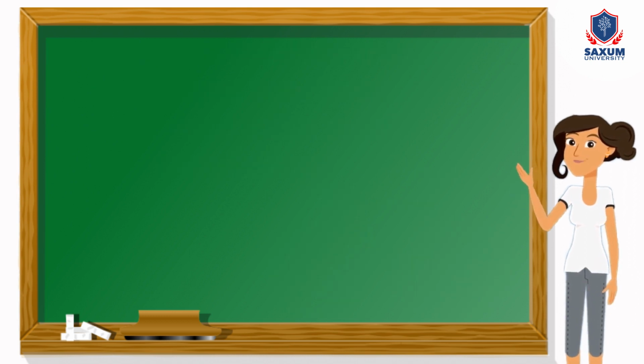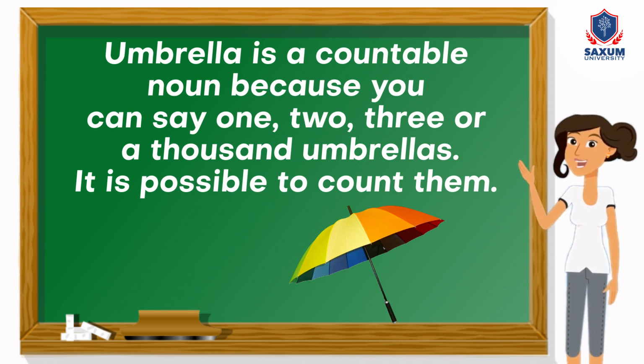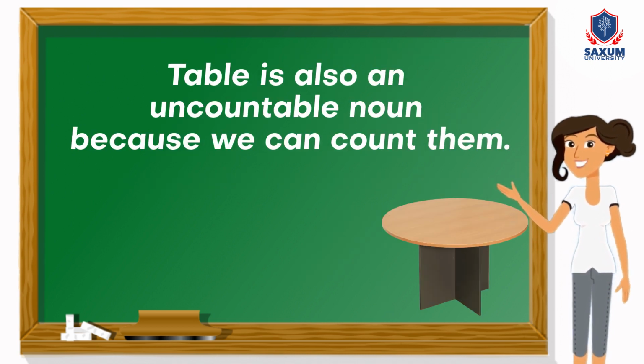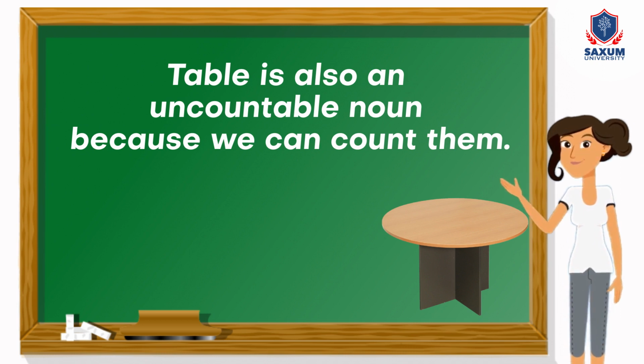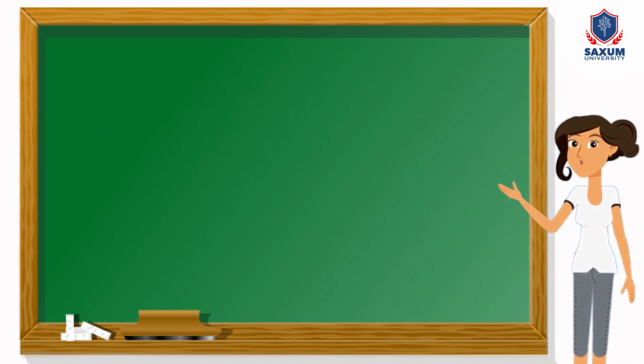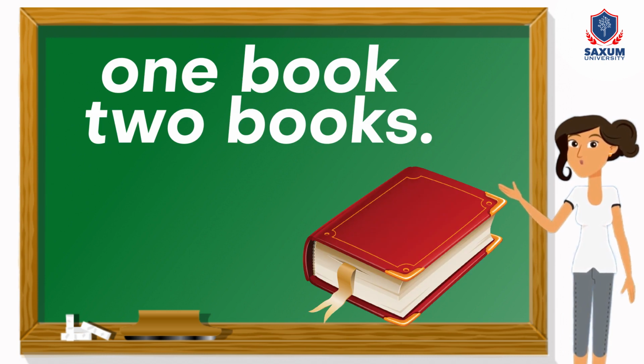Let's look at the pictures. Umbrella is a countable noun because you can say 1, 2, 3, or 1,000 umbrellas. It is possible to count them. Table is also a countable noun because we can count them. Books is a countable noun in its plural form. You normally add the letter s to make a countable noun plural. For example, 1 book, 2 books.